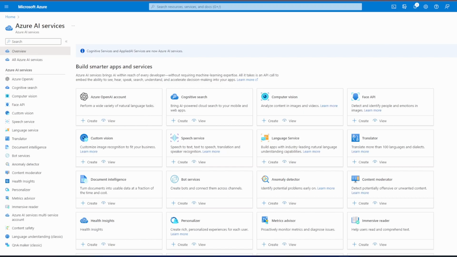Azure AI services are a set of artificial intelligence services and tools offered by Microsoft Cloud Computing. These services are designed to help businesses and developers integrate AI capabilities into their products and services. Azure AI provides a range of AI services, each with specific functionalities and use cases. Here are some of the key Azure AI services and their primary focus.